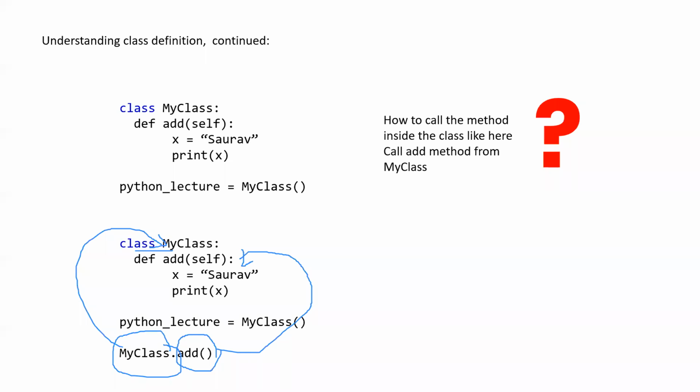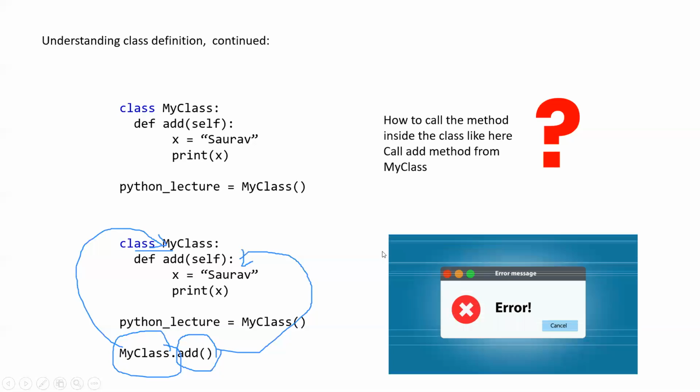I think it should be called by an object. It is again not the correct method to call. Understand that it will give you an error again.